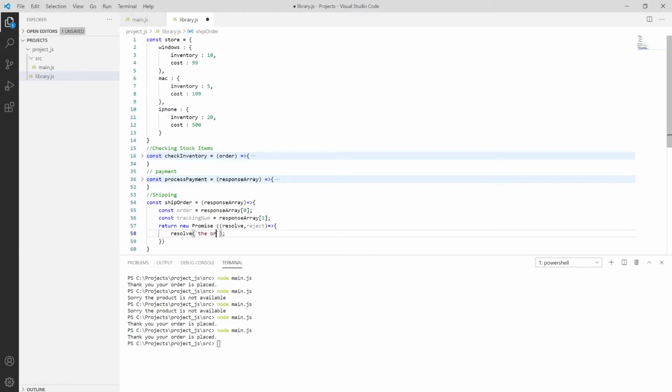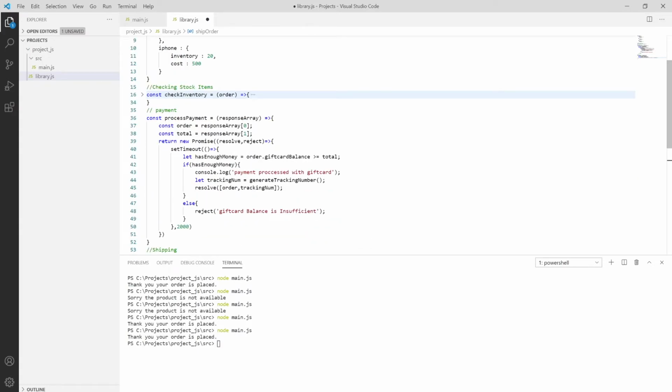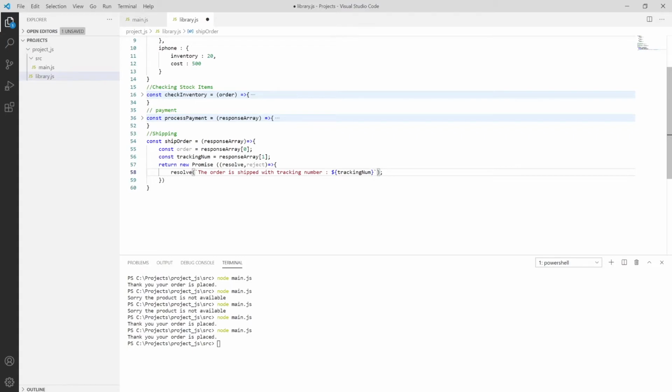The order is shipped with tracking number, and use the sign of interpolation and then passing the tracking number. And okay, in the payment, I have passed some kind of tracking number. Okay, generate tracking number method is there. Okay, we'll pass it on and generate some number, and then